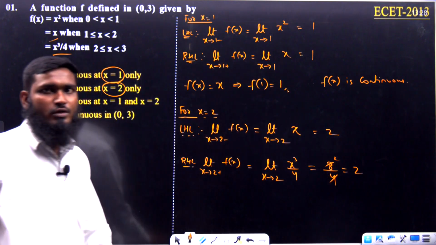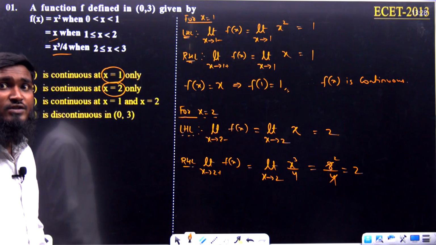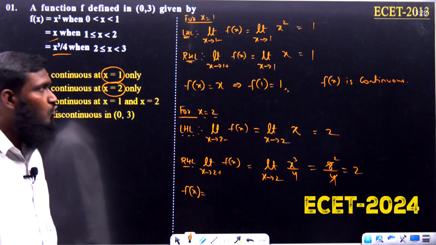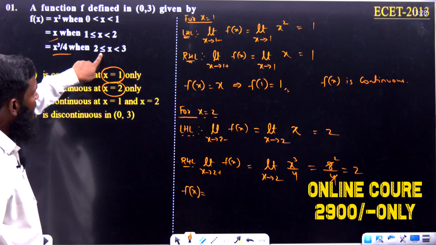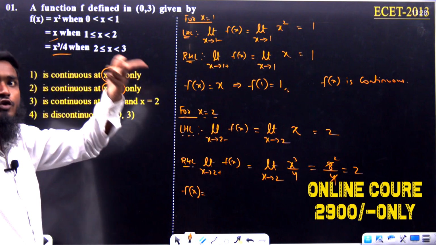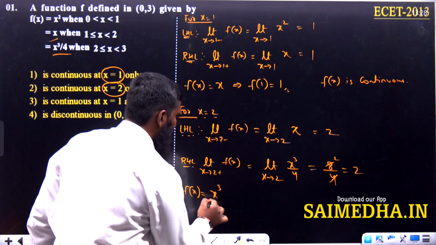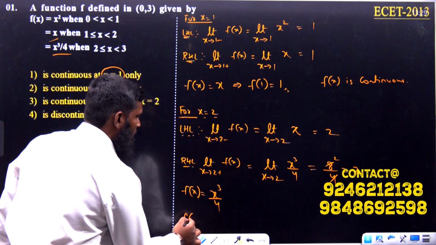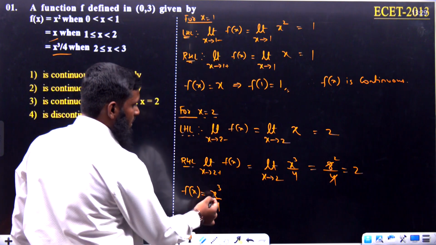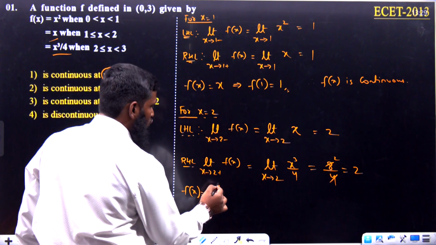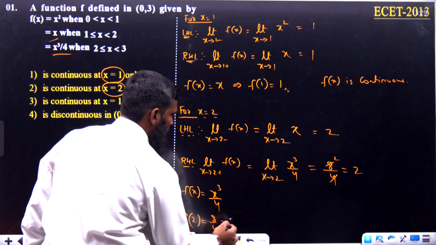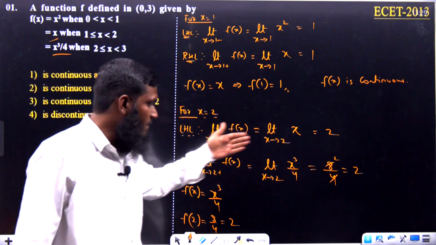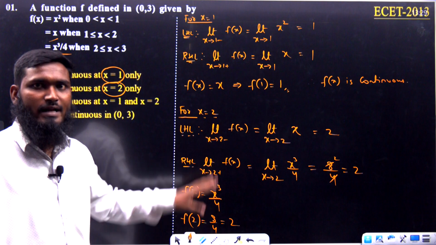So LHL value is equal to RHL value. But we have to find out the function value also. So what is the function we have to take now? Whenever x is equal to 2, we are having the function as x cube by 4. So finding f of 2, f of 2 is equal to, in the place of x, 2 cube, 2 to the power 3 is 8, 8 by 4 which is equal to 2. Now in this what we are getting, LHL value equals RHL value equals function value.